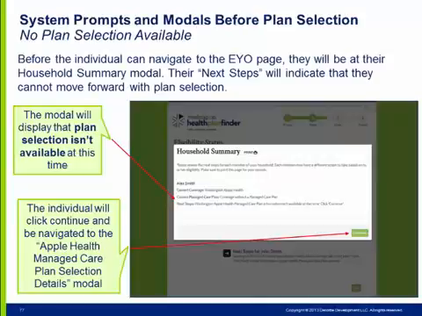If the primary applicant is new to Apple Health and Healthplanfinder and the individual is not seeking coverage, the household will not be able to continue with plan selection. They will be enrolled in Apple Health and will be automatically enrolled in a managed care plan at a later date, as determined by Healthcare Authority. However, if the family already has previous information, such as an account within Healthplanfinder or a Medicaid ACES client ID number, they will be able to proceed with plan selection even if the primary applicant is not seeking coverage.